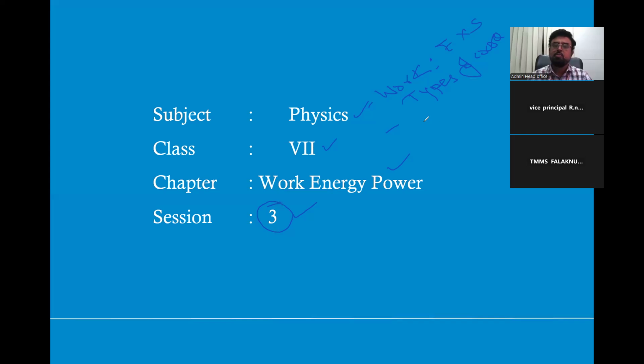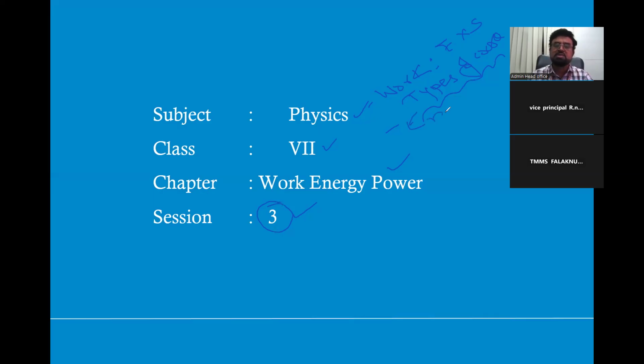When you come to the types of works, there are positive work, negative work, and zero work. 3 types. We discussed in depth with various examples. When your body is moving along the direction of force, the work is said to be positive. When the body is moving against the direction of the force, it is called negative work. When the force and displacement are at right angles to each other, the work is said to be zero work. I gave so many examples for that also.